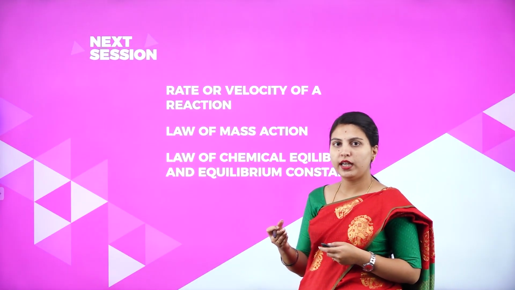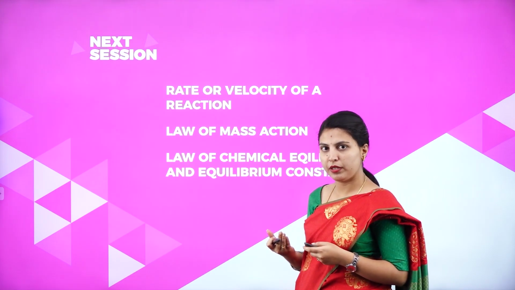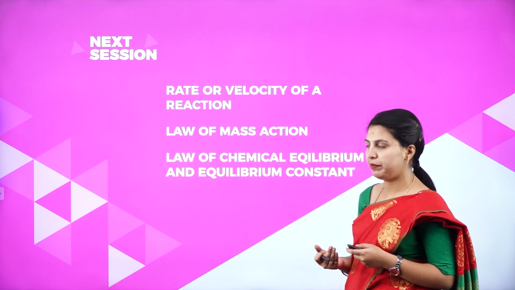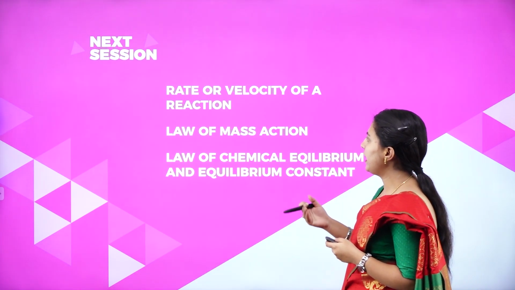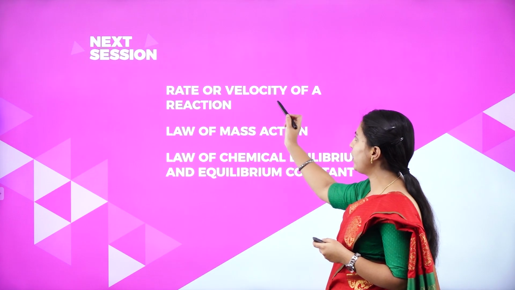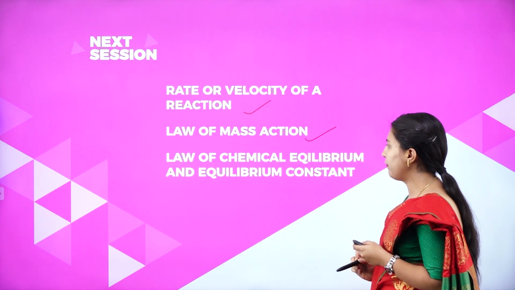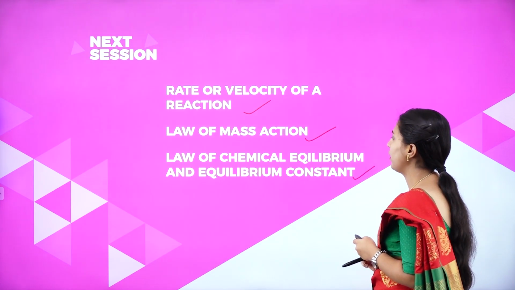We have understood what physical equilibrium is and how it is explained, and what chemical equilibrium is, with so many examples. In the next session, we will discuss the rate or velocity of a reaction, the law of mass action, the law of chemical equilibrium and the equilibrium constant.